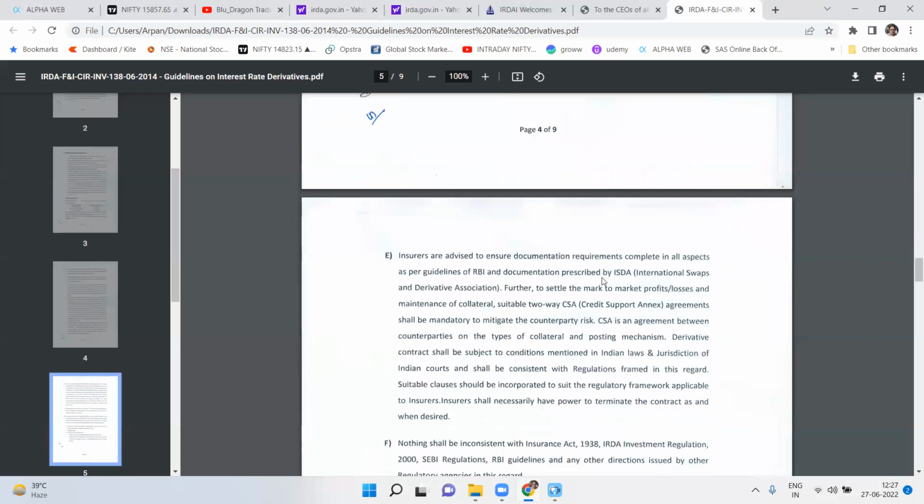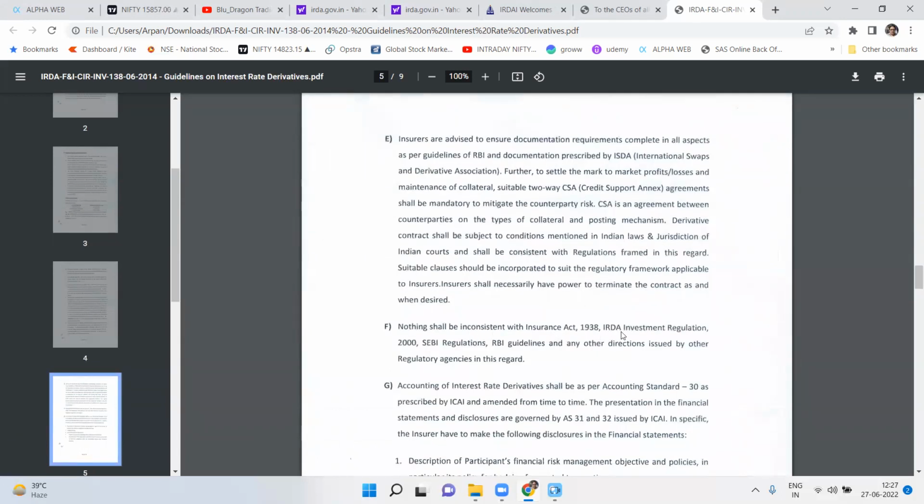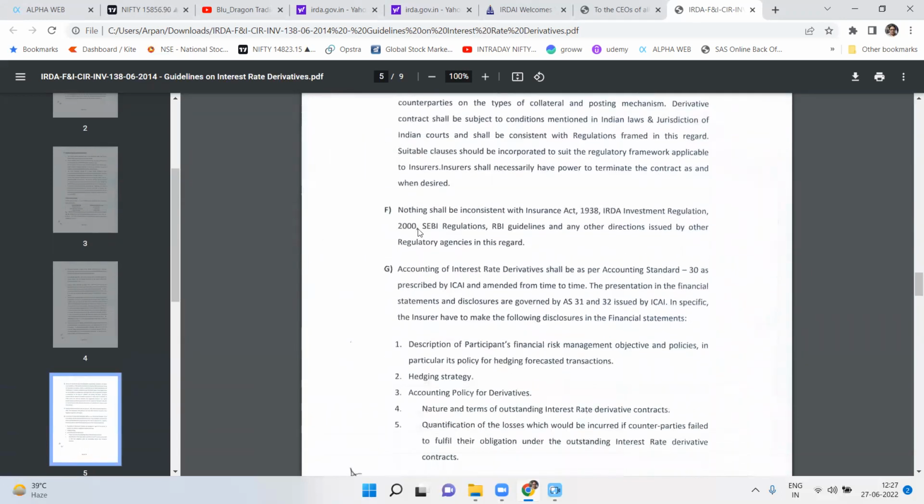Moving on, then there is documentation, there is a trade support annex agreement, and it has to abide by the laws, the Indian laws and jurisdiction. Nothing shall be inconsistent with the IRDAI investment regulation, right? SEBI regulation guidelines. Then accounting of interest rate derivatives is as per AS 30, right? And they should be presented in the financial statement. Disclosures are governed by AS 31 and 32.